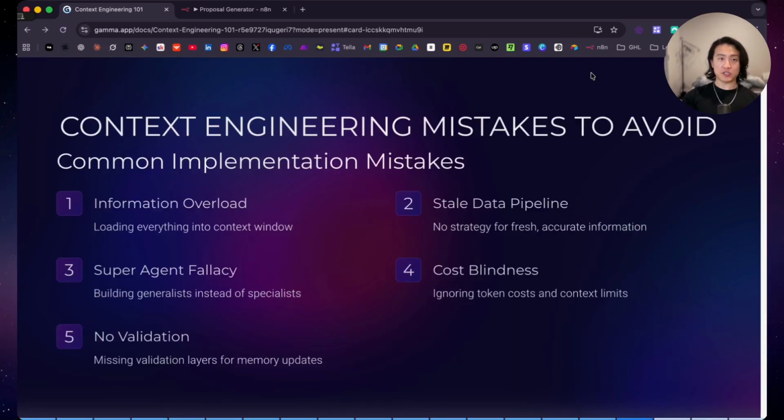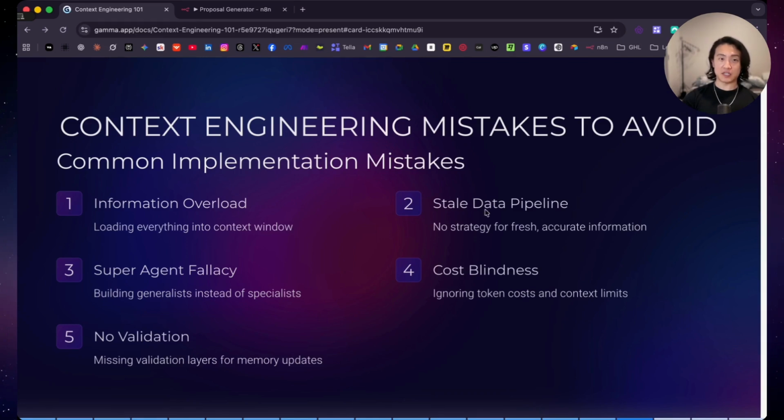I'll quickly walk you through each of these common mistakes when it comes to implementation of context engineering. The first is information overload. I've already talked about this, but it means trying to load every single thing into the context window when the context window is limited. It depends on the model, but it's not infinite. If you try to load every single thing in there, well, the AI agent's going to get confused. Imagine throwing all these different textbooks from different subjects to an engineering student and expecting them to learn everything. It's not going to work. Simple as that. Only provide what's relevant and in the right length.